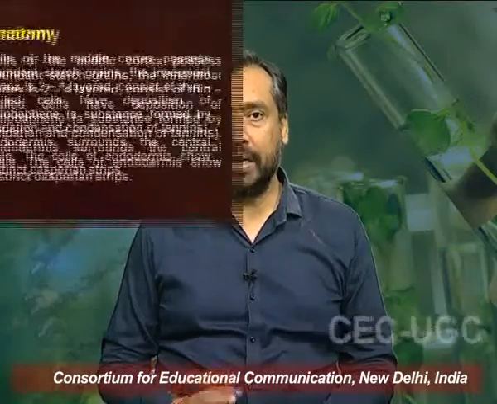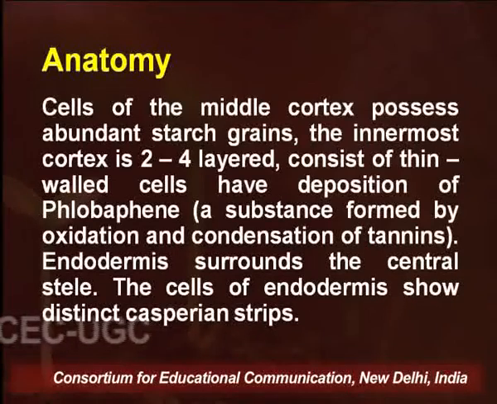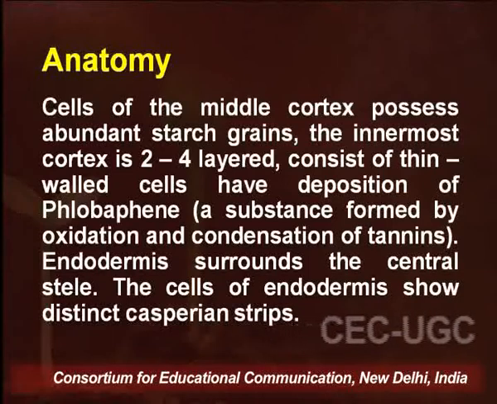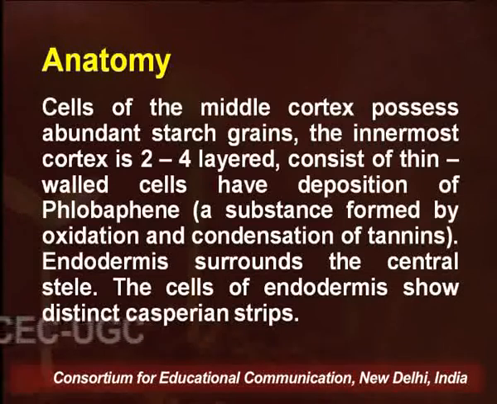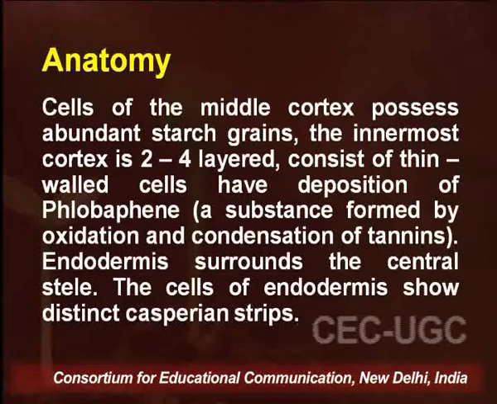The cells of middle cortex possess abundant starch grains. The innermost cortex is 2 to 4 layered and consists of thin-walled cells which have a deposition of phloem. It is a substance formed by oxidation and condensation of tannins. The endodermis surrounds the central stele and the endodermal cells show distinct Casparian strips.